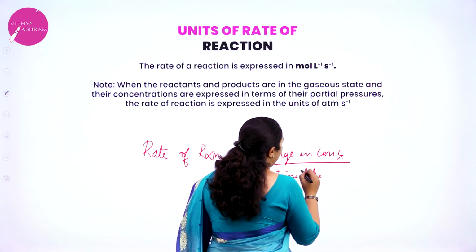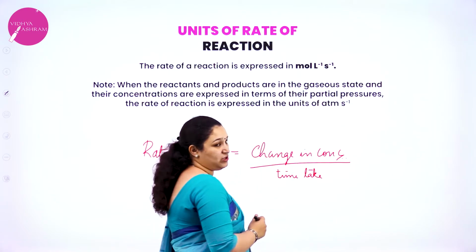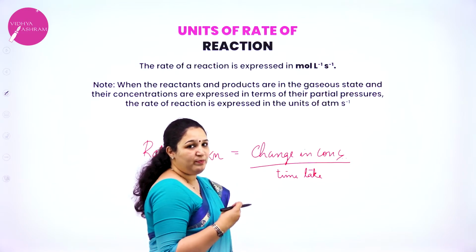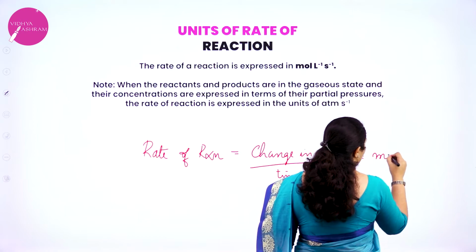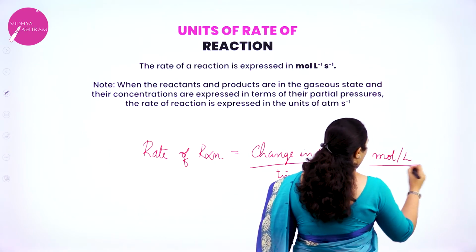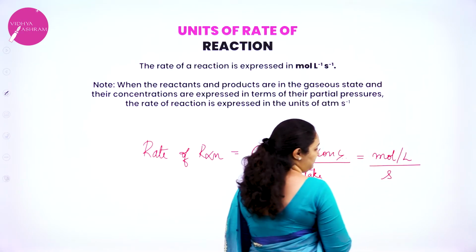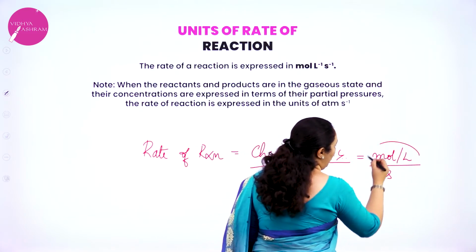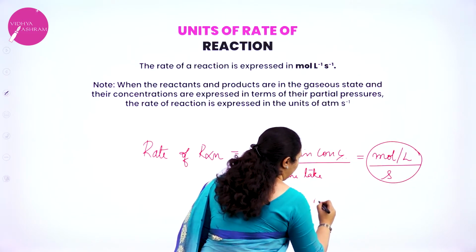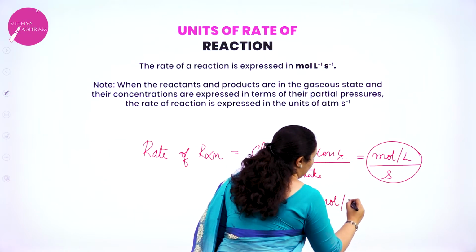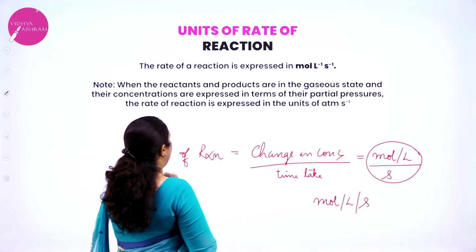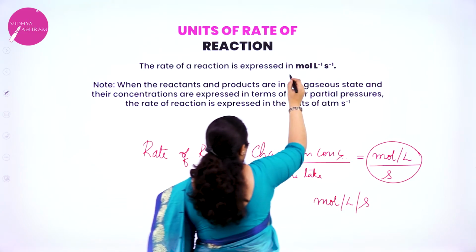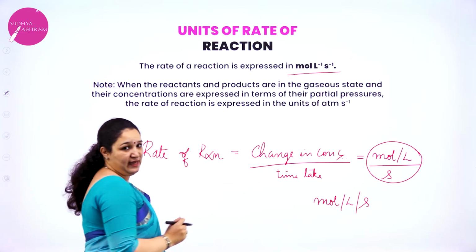Now how are you going to calculate the concentration? In what terms? Mole per dm cube, correct? Or mole per liter. So it is mole per liter and time is in seconds. So what is the unit of the rate of the reaction? It will be mole per liter per second. So the rate of the reaction is expressed in mole per liter per second.